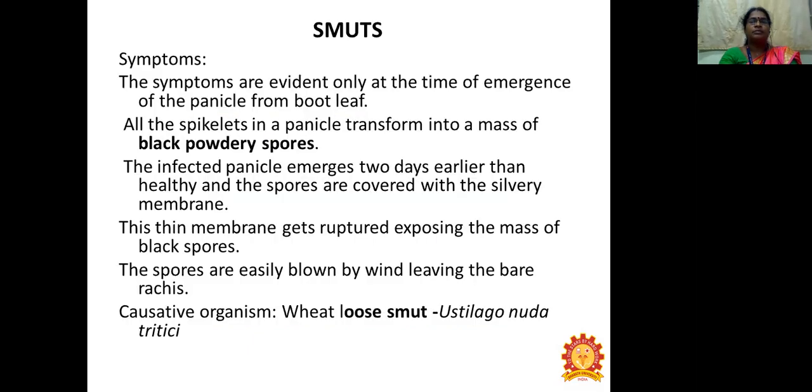The next disease is smut. The smut symptoms are evident only at the time of emergence of the panicle from the flag leaf. All the spikelets of the panicle transform into a mass of black powdery spores. The infected panicle emerges two days earlier than the healthy one, and the spores are covered with a silvery membrane. This thin membrane ruptures, exposing the mass of black spores. The spores are easily blown by wind, leaving the bare rachis. The causal organism of wheat loose smut is Ustilago nuda tritici.